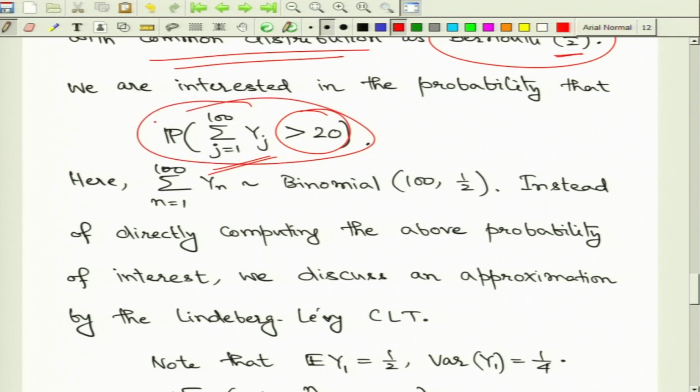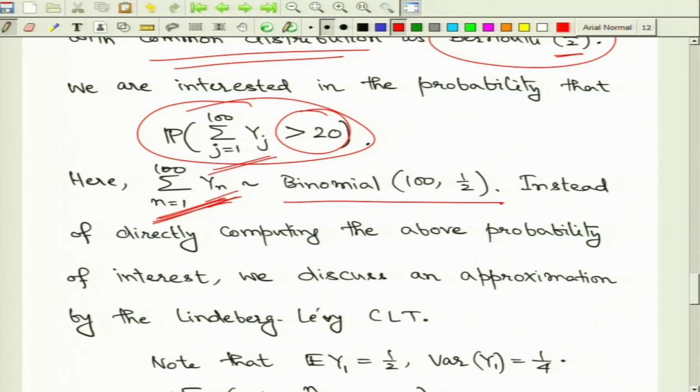All right. Now, let us model it in terms of the central limit theorem. First of all, recall that since the Yi's are Bernoulli random variables with probability of success half, if we add up these random variables, since they are independent, their sum will follow the binomial distribution with parameters 100 comma half.